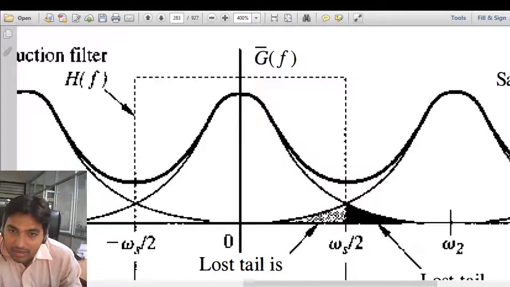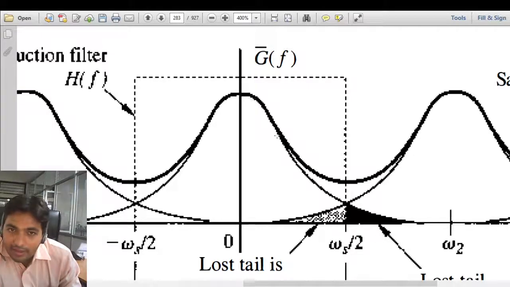This portion belongs to the first repeated version of our spectra, and this dark portion belongs to our original signal. We can see that this shape is exactly equal to this one, but it is folded back onto the original signal, and we cannot recover this frequency content, because this frequency is higher than this frequency.